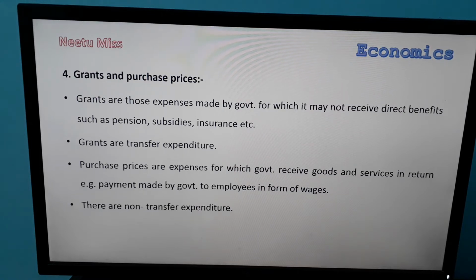And purchase prices are expenses for which the government receives goods and services in return. Example, payment made by the government to employees in the form of wages. So purchase prices means the government spends money, but in return the government will get goods and services. Example, if the government makes payment to government employees, in return they will get service. So purchase prices are also known as non-transfer expenditure.